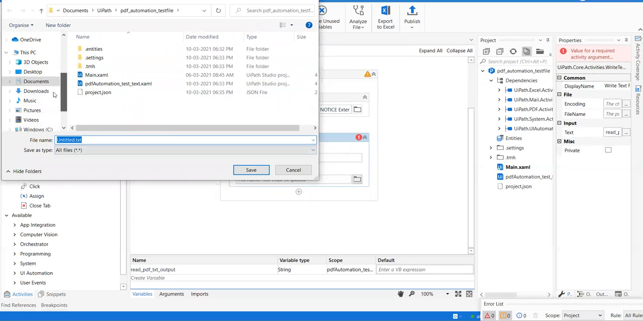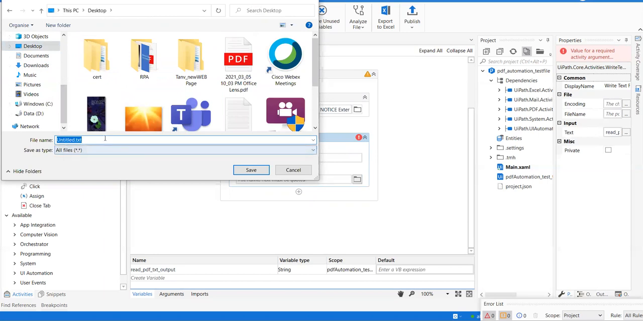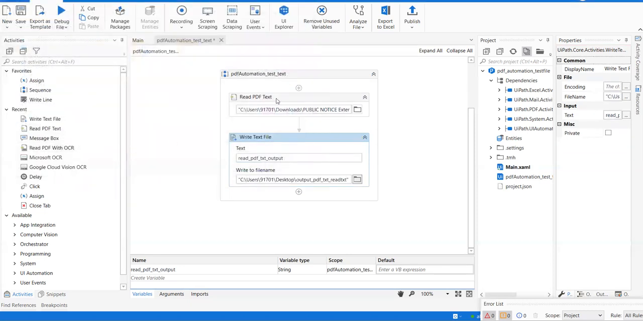Okay, let me save it into my desktop, on top of the desktop. Dot text, because it's a text file. I'll not change the text format. Okay, let me give it as output underscore PDF underscore text underscore read. Okay, enter. Okay, guys, now the PDF is being read, and the text is extracted. It's being written into the text file.